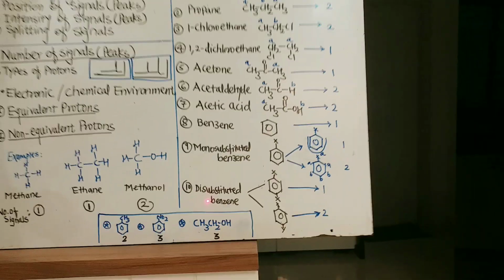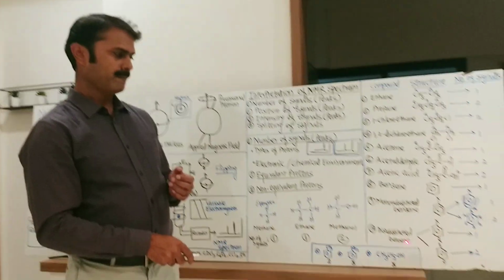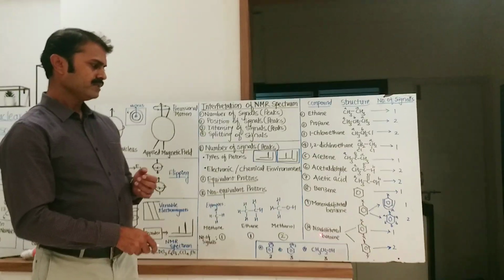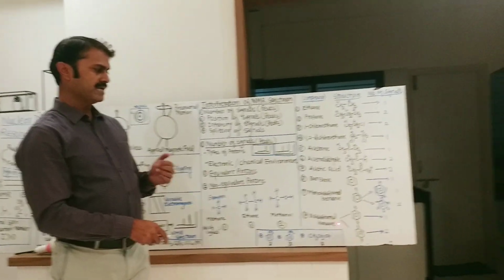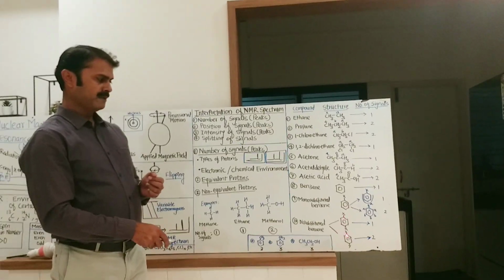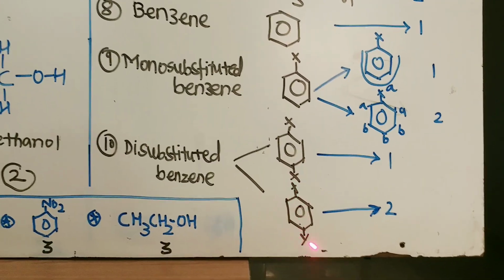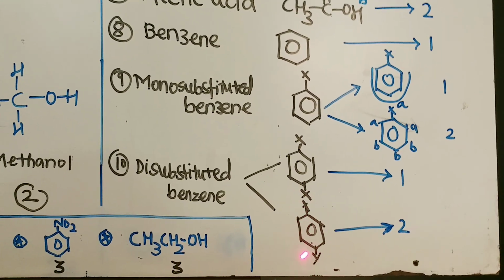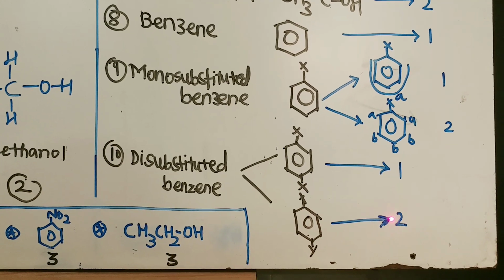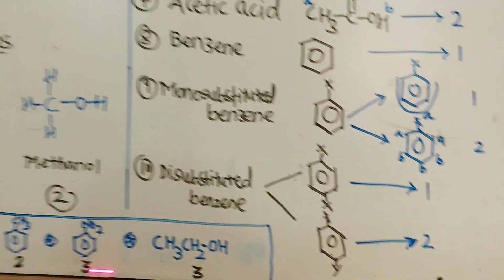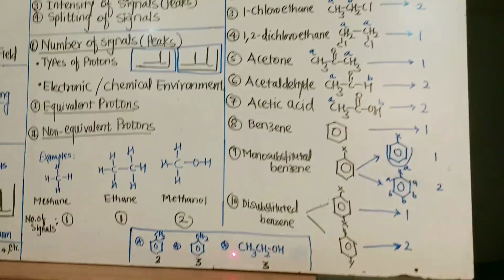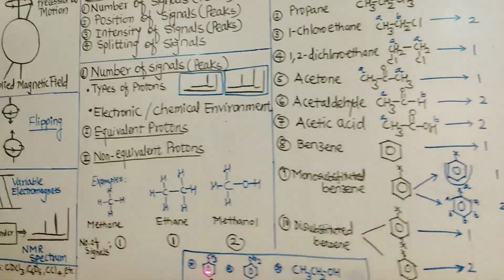So let us take the example of disubstituted benzene. In case of disubstituted benzene, there are two possibilities. If both substituents are the same, in that case we will get a single peak, and if the two substituents are different, one is X and the other is Y, we will get 2 peaks. So these are some additional examples to revise the concept.